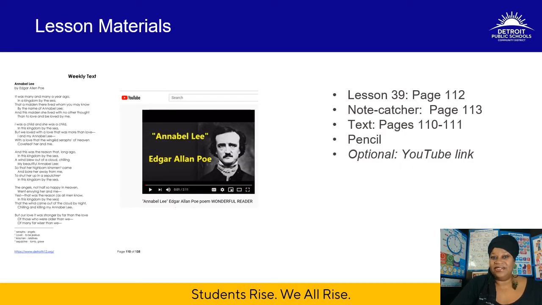The materials you'll need for this lesson are listed and displayed on our screen here. Let's review our materials. Our weekly text for this week is Lesson 39, which can be found on page 112. You'll need your note catcher from page 113. The text, the actual poem, can be found on pages 110 and 111.